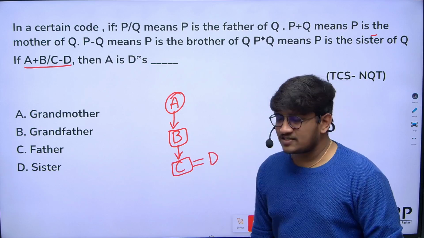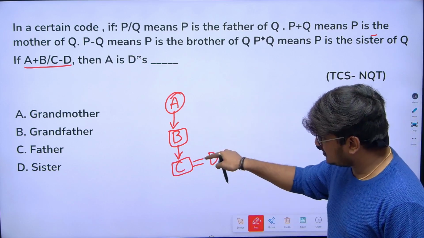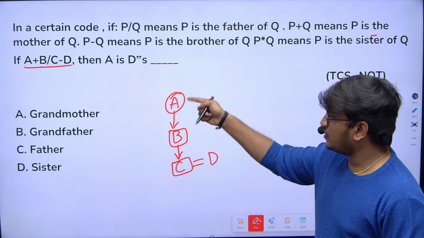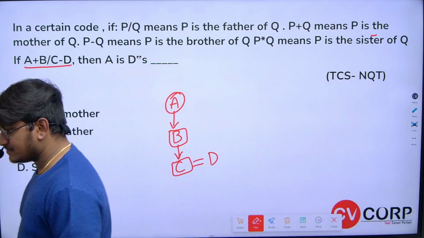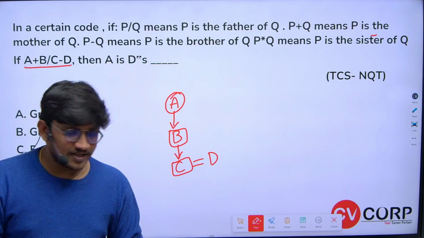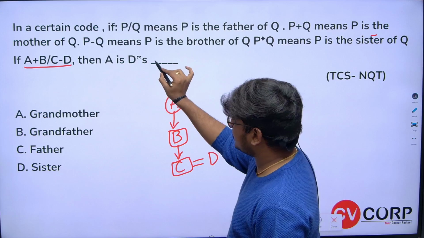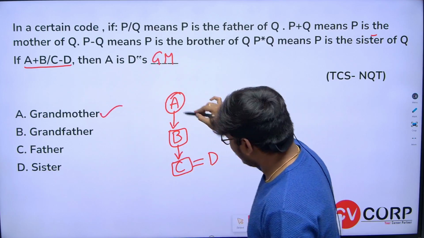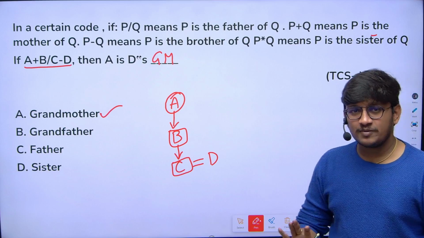Okay. Now they are asking A is D's. D's father is B. Father's mother. So what do we call that? Father's mother. Yes, very good. So father's mother is grandmother. So A is D's grandmother. Okay, I hope you all are clear with this particular pattern of questions.